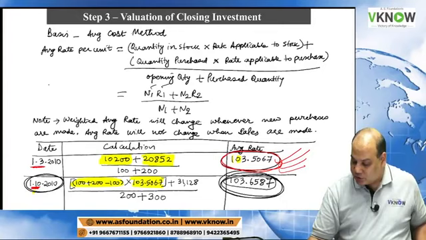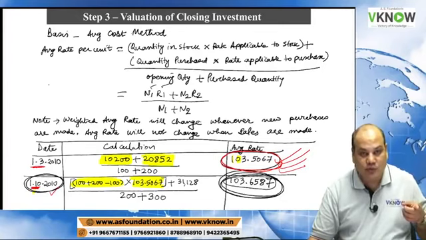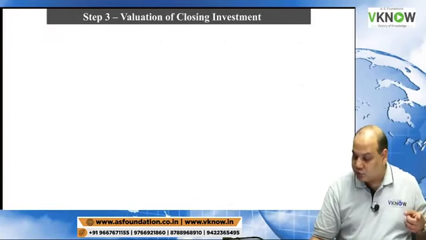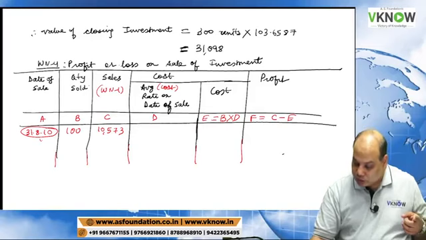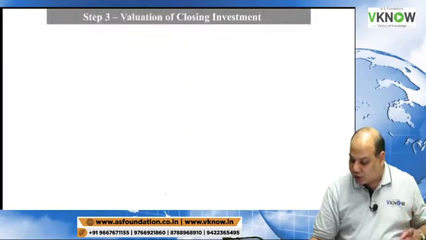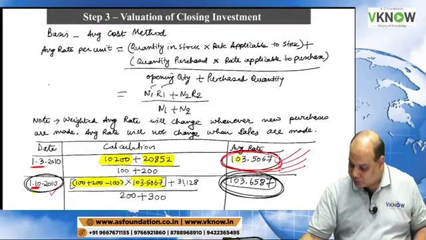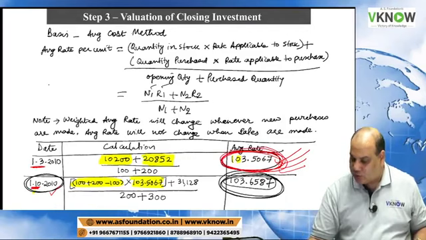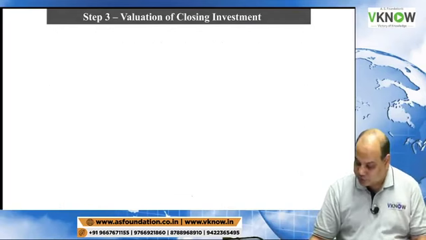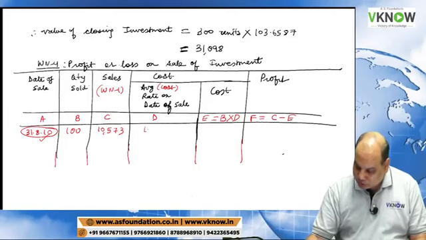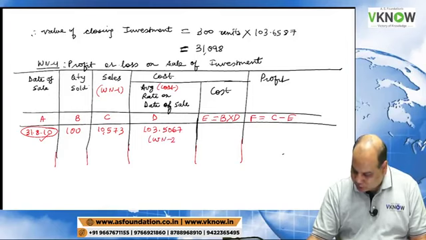New lot was purchased on 1st October. Investments were sold on 31st August. So the rate applicable will be this rate, 103.5067. This will come from working note 3.